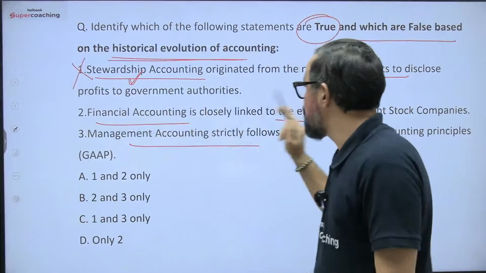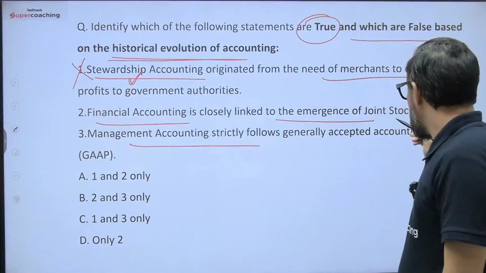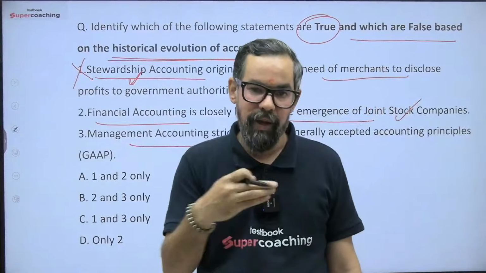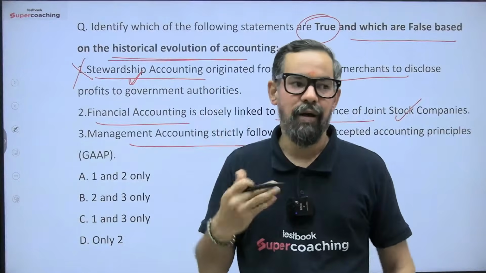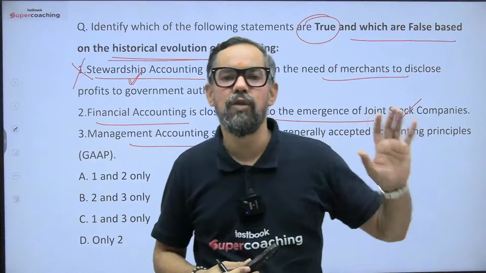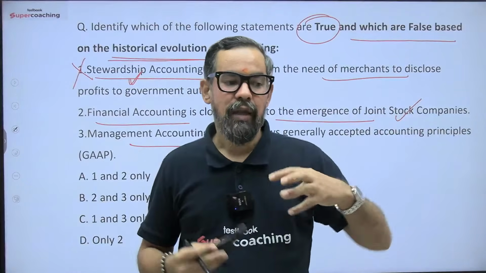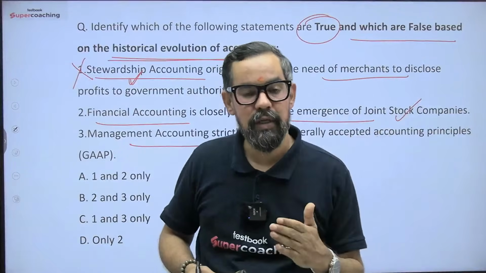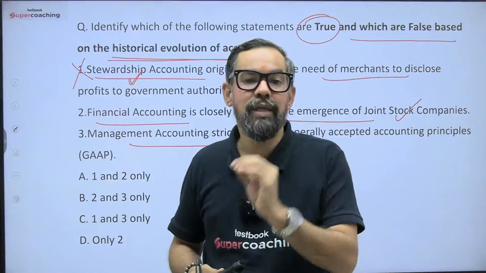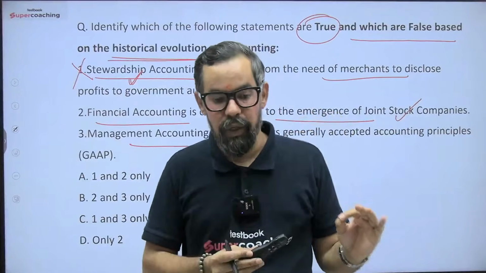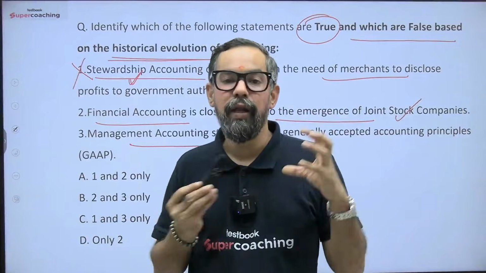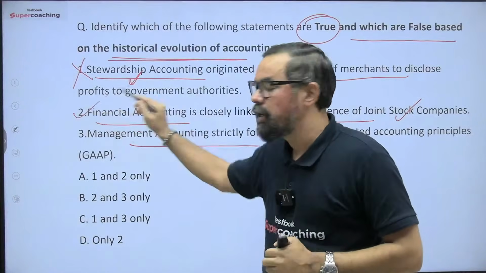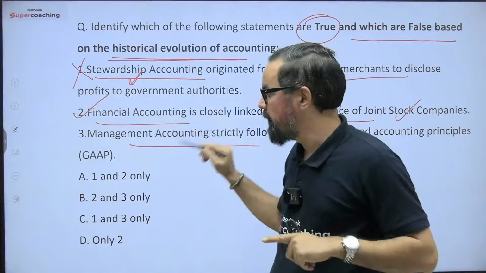Financial accounting is closely linked to the emergence of joint stock companies. When joint stock companies, meaning public and private companies, started to form, public companies like those listed on a stock exchange, we were adding external or minority shareholders in the business. They should also get some sort of insight about what businesses are doing and where they are allocating funds. So for this, financial accounting for external stakeholders got started.